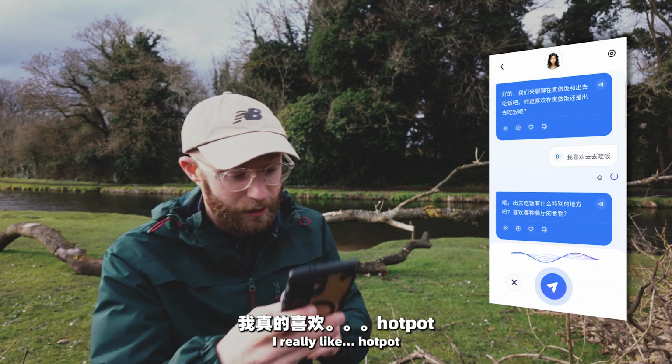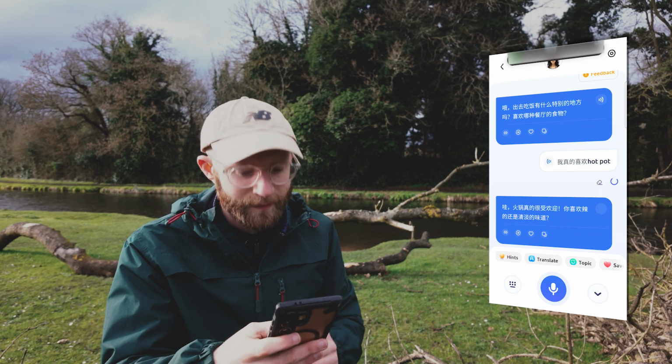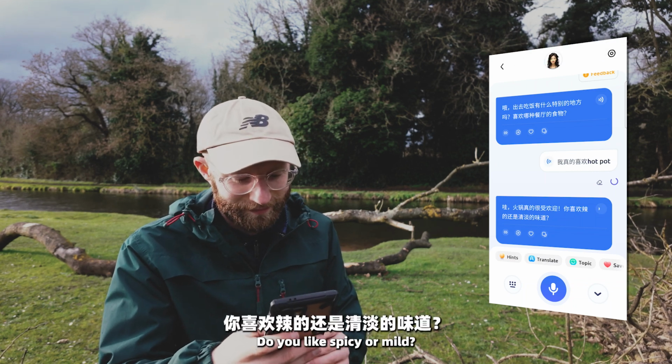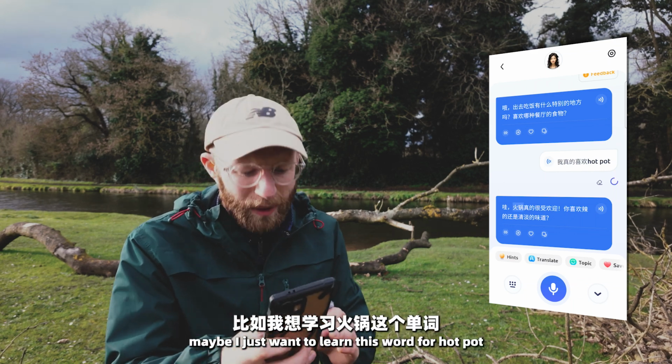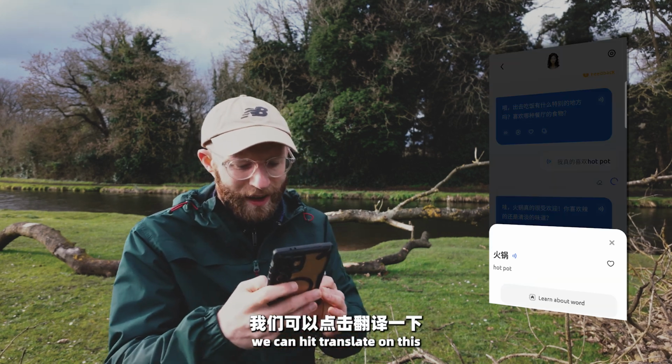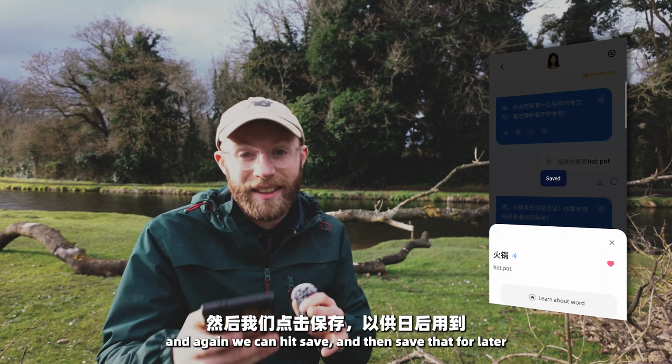我真的喜欢 hot pot. 哇，火锅真的很受欢迎。你喜欢辣的还是清淡的味道？ Okay, and for example again here, maybe I just want to learn this word for hot pot. We can hit translate on this. 火锅。 And again we can hit save and then save that for later.